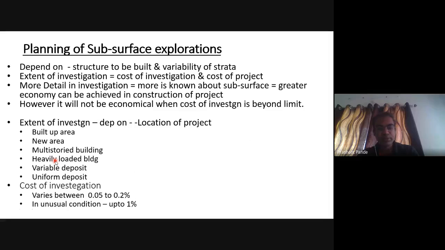The extent of investigation depends on the location of the project, that is built-up area or new area, multi-storied or heavily loaded buildings, variable deposits or uniform deposits, and the cost of investigation. The cost of investigation varies between 0.05 to 0.2 percent. In unusual conditions, up to 1 percent. It should not be greater than 1 percent.